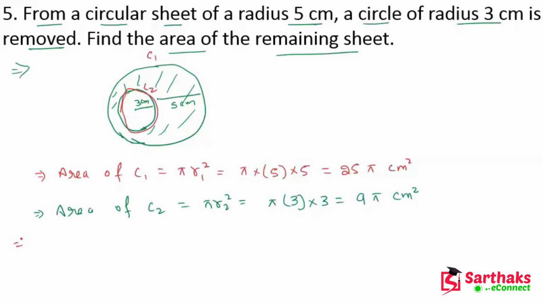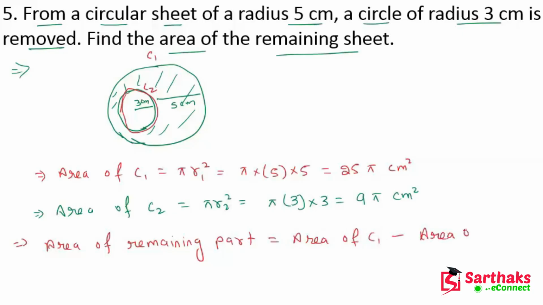Now the area of the remaining part will be the area of circle 1 minus the area of circle 2.